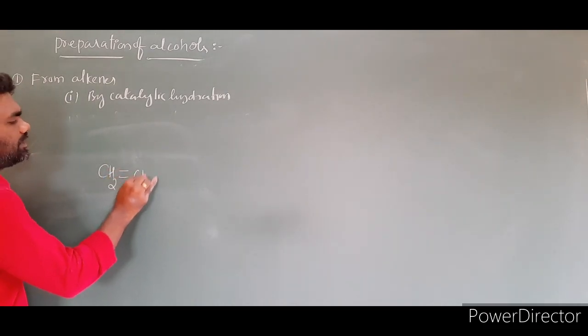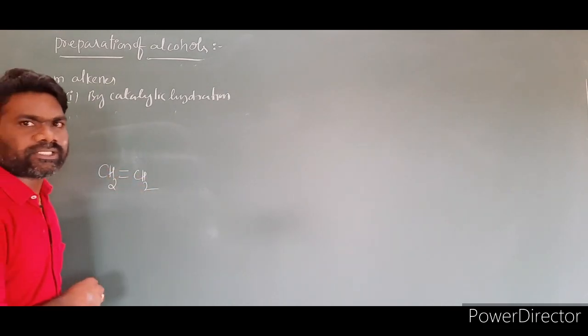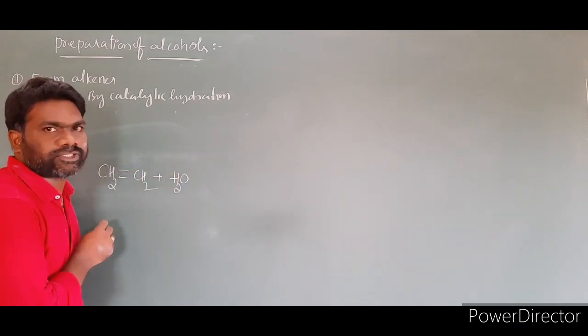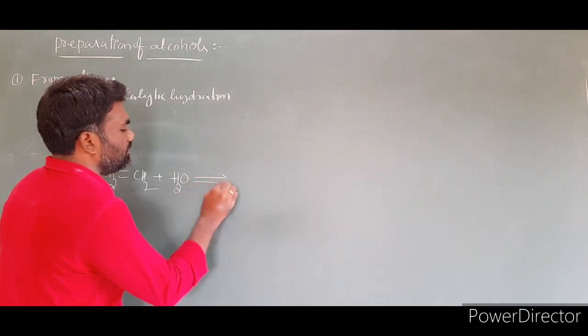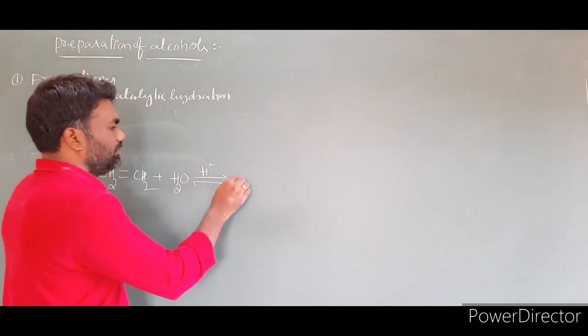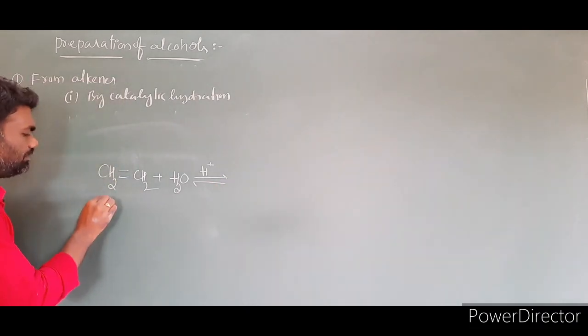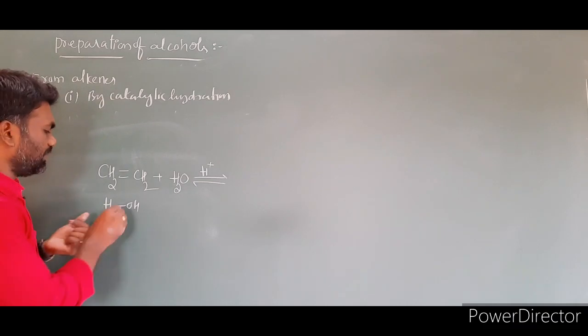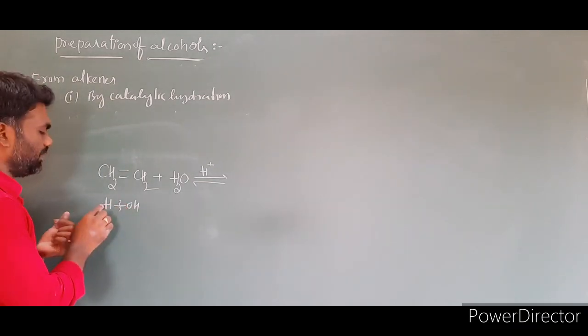What I mean is, CH2=CH2 plus water, H2O, in presence of H+, gives rise to formation of alcohol. I am writing water as HOH. I am breaking the bond between the hydrogen and oxygen.